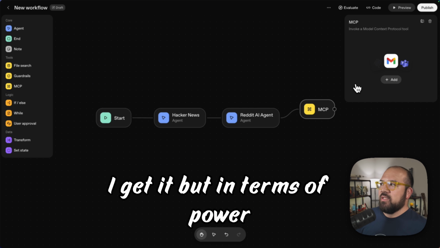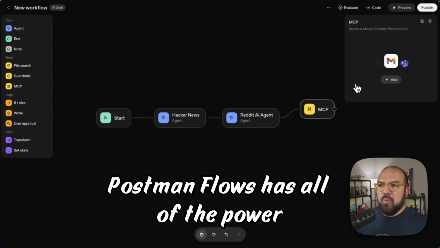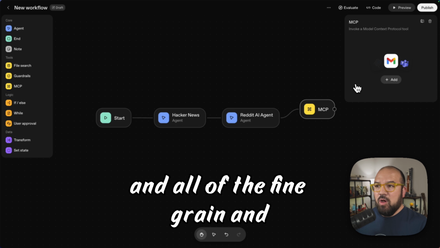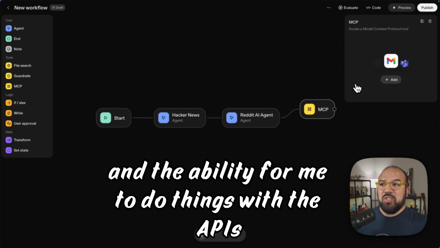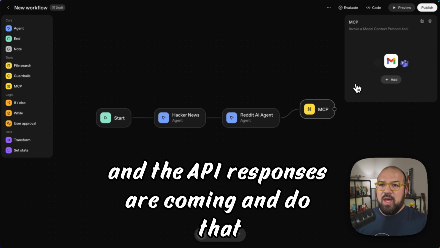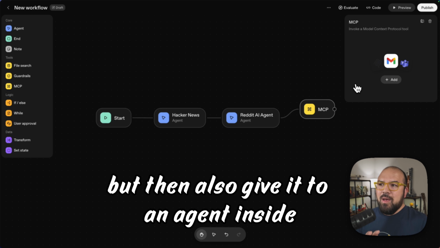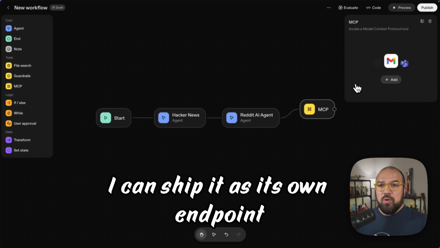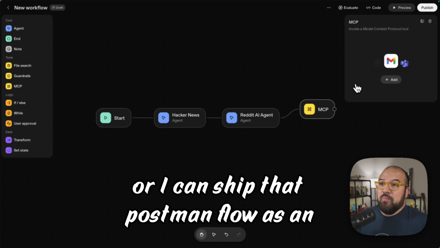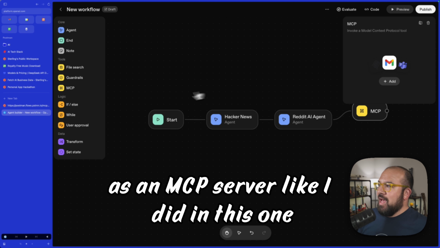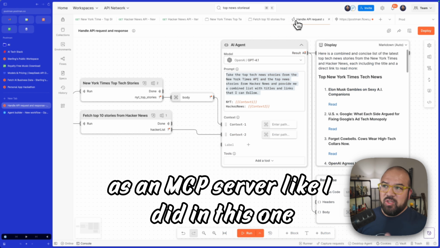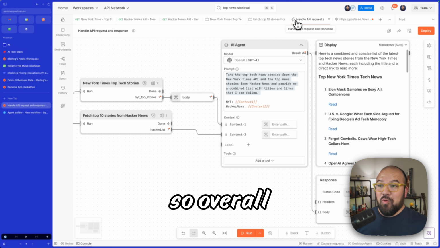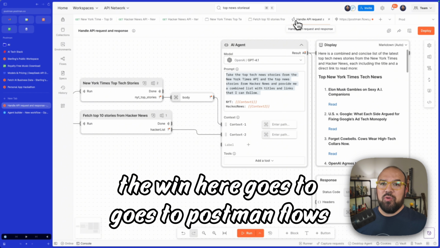I get it. But in terms of power, Postman Flows has all of the power and all of the fine grain and the ability for me to do things with the APIs and the API responses that are coming and still do some programmatic work, but then also give it to an AI inside to do something else with it. And then again, I can ship it as its own endpoint, which can be called anywhere, or I can ship that Postman Flow as an MCP server, like I did in this one. So overall, the win here goes to Postman Flows.